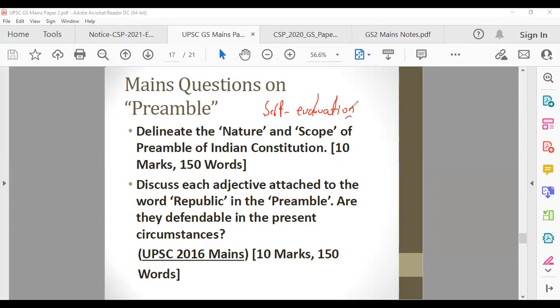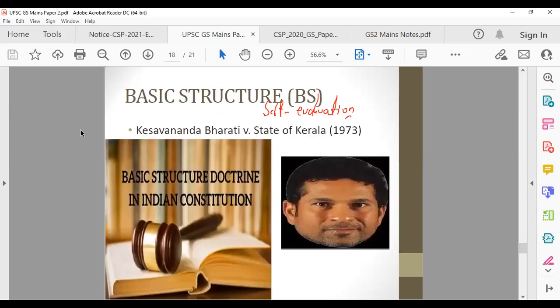Okay, sir and ma'am, let's keep it until here only for this. In the next part, we'll do some previous year questions on the preamble, and then we'll move on to other features and provisions. Let's see how many parts we make on these features and provisions, and then we'll move on to the other areas.